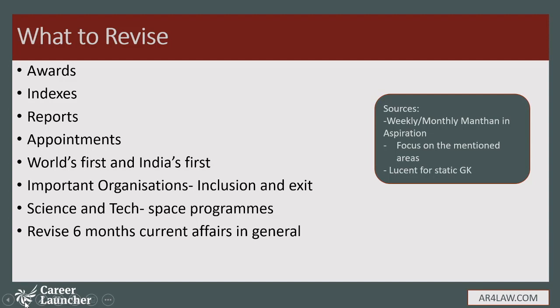corruption index, those kind of indexes which are being released every year, reports, appointments, then world's first or India's first, like which is the first country to have the Bitcoin currency, or some trivial fact about India's first. Then important organizations, as in if a particular country has been included in a group of organization, or if a particular country has made an exit from a particular organization, those kind of questions you would see in